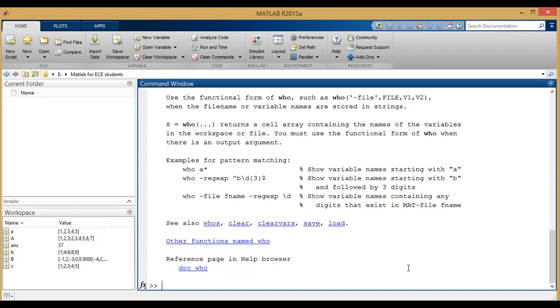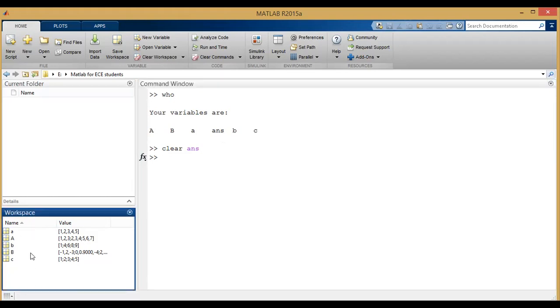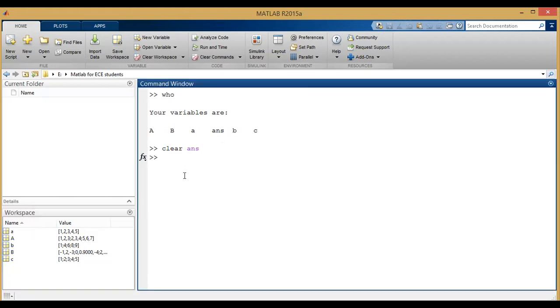Now, if you want to clear the command window, we can use the keyword CLC. CLC is the keyword we use to clear the command window. Now, for example, I want to clear a particular variable. Before that, first we'll check what variables are present in the workspace: capital A, capital B, small a, ANS, small b and C. Now, I want to clear ANS. So, clear ANS. Now you see in the workspace, ANS is cleared.